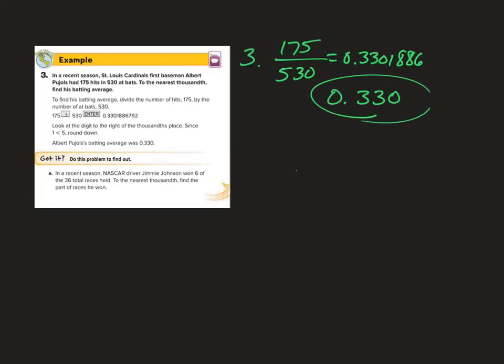So let's move on and try problem E. And I'd like you to attempt this as a try this. So after you copy the problem down, pause the video, try to work it through on your own, and then once you're finished, play the video and see how you did.